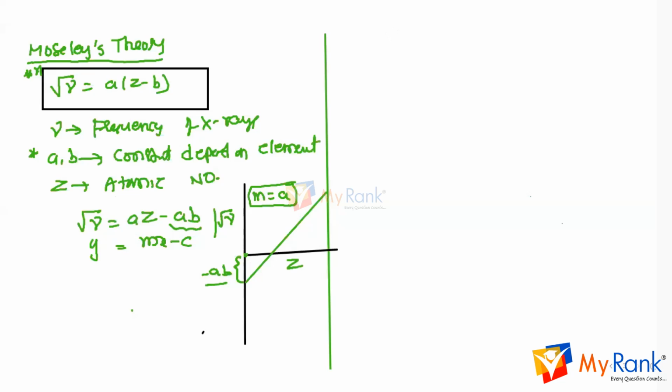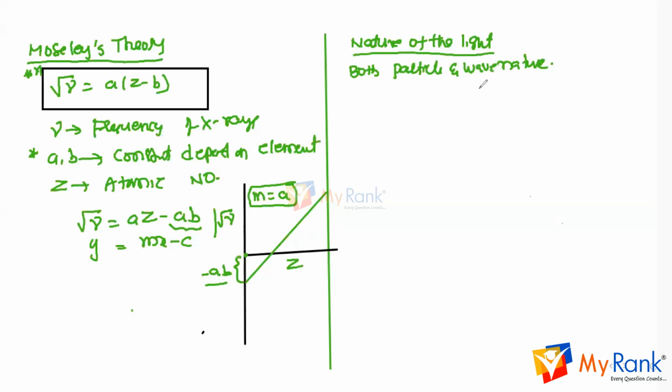Okay, and the next one is, before going to the Bohr atomic model, based on the various theories, the first one is the nature of light. Actually, light has both particle nature and wave nature. The particle nature could explain a few properties and the wave nature could explain a few properties, so that's why the dual nature was later given.